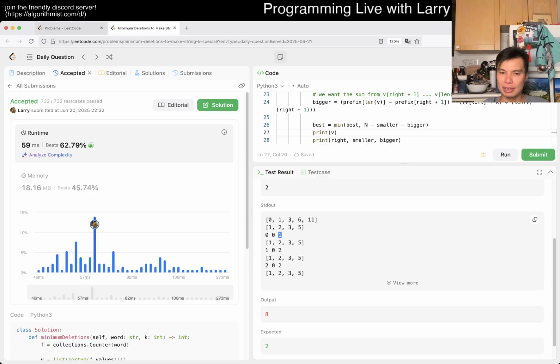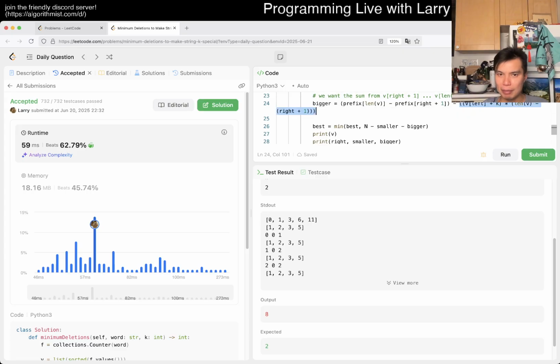Because here the prefix sum should have been 11 minus 1 maybe. So that's going to be 10. 10 minus this thing, which maybe is too big, but this should be 4 or something. But clearly, this is not 4. So I'm definitely off by 1, I suppose. So this part is definitely right. Maybe this part.